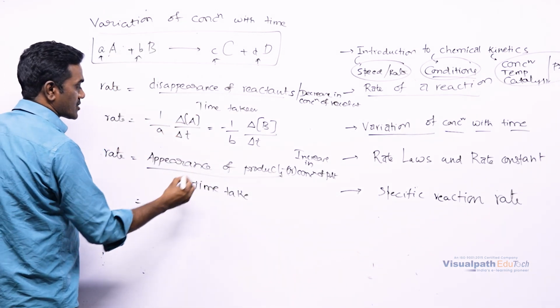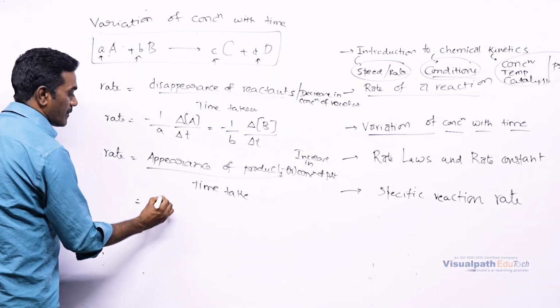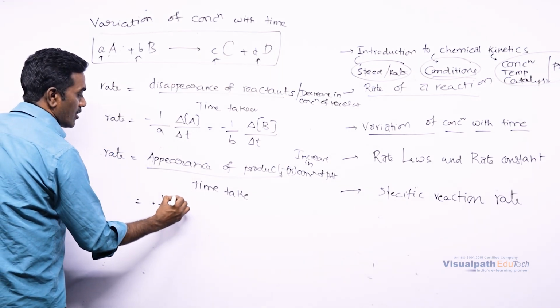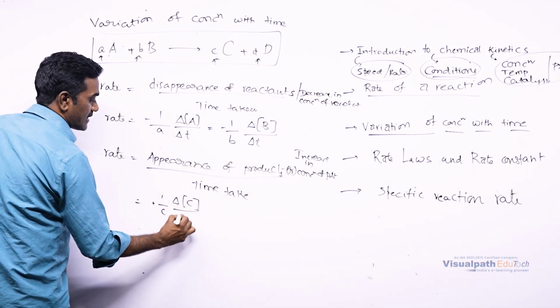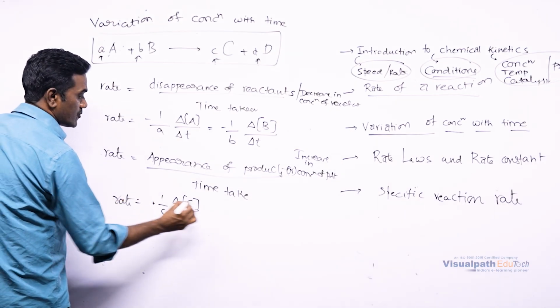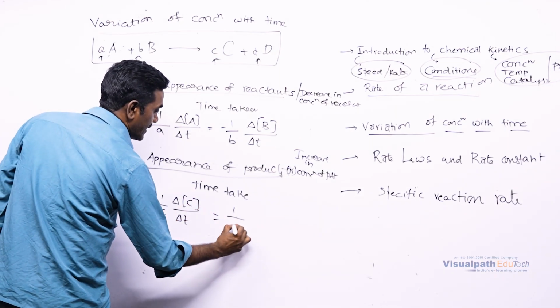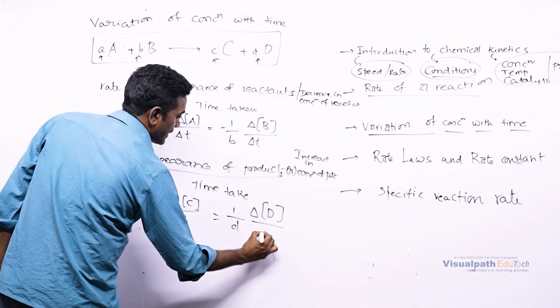What are our products? Our products are 1 by c into delta[C] by delta t, equal to 1 by d into delta[D] by delta t.